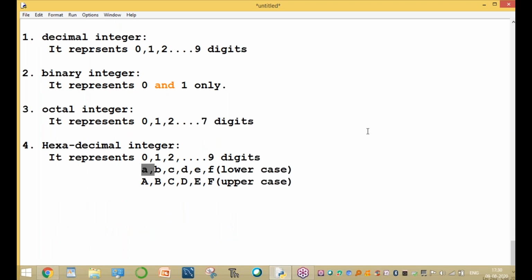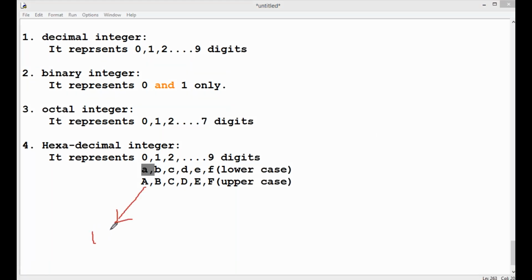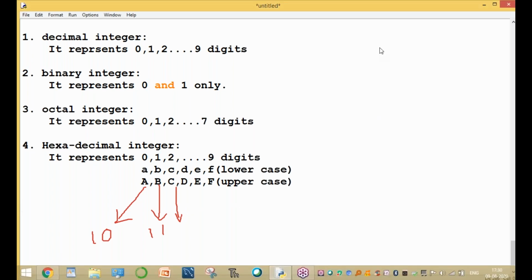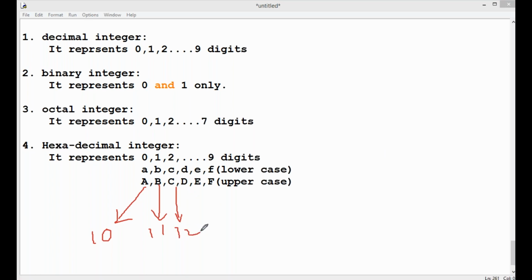So what is the value of A and D? The value of either small a or capital A is 10, and this one is 11. This is in intermediate mathematics, or 7th or 8th grade mathematics, a completely mathematical concept. And for example, 12, 13, 14, and 15.